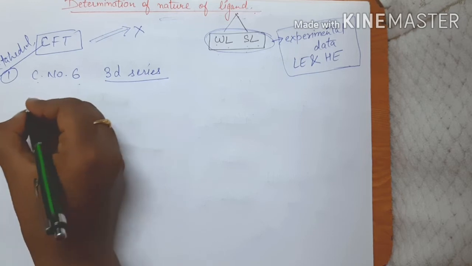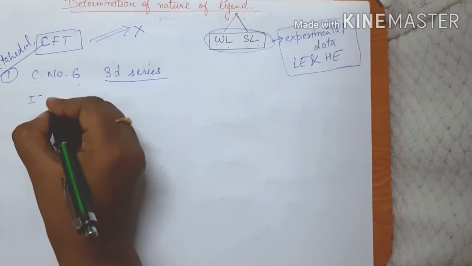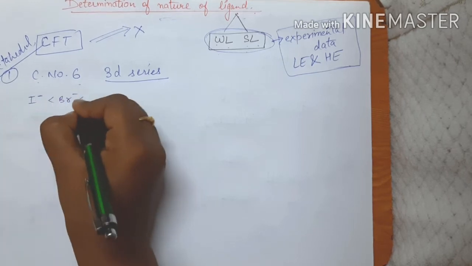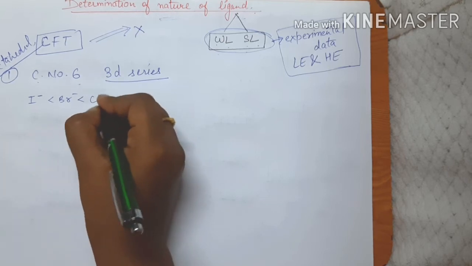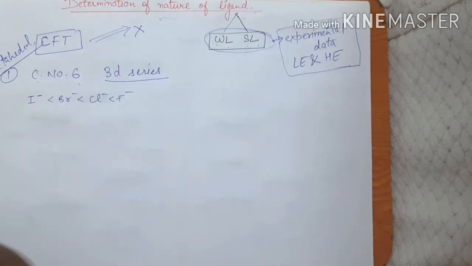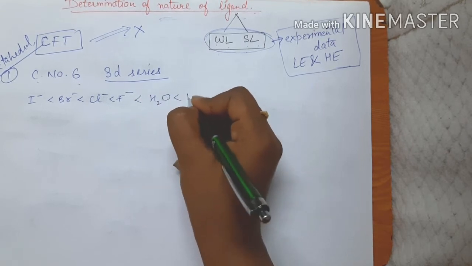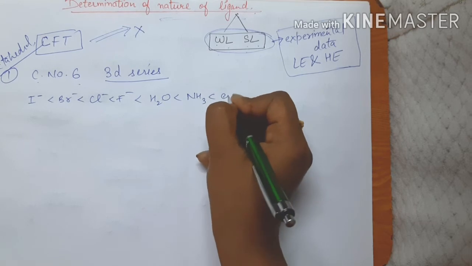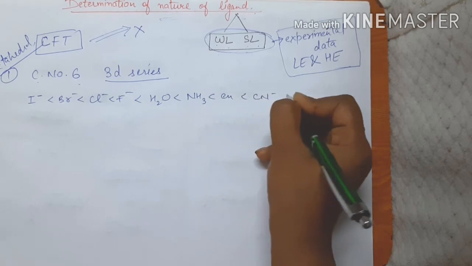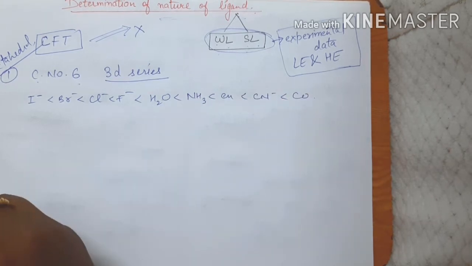If I roughly write the spectrochemical series, first come the halides, right? I negative, Br negative, Cl negative, F negative. Then come the oxygen donors like water. Then come nitrogen donors, followed by CN negative, CO, like this, right?